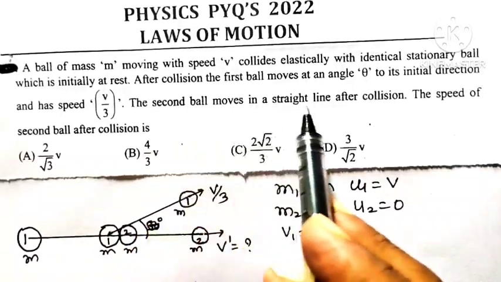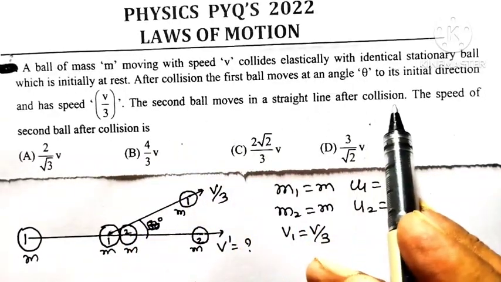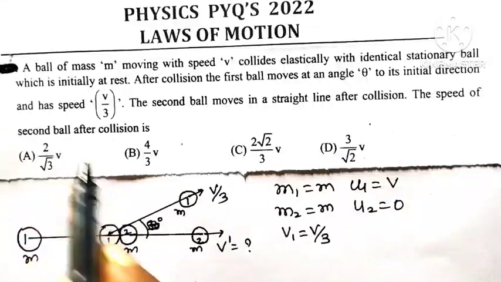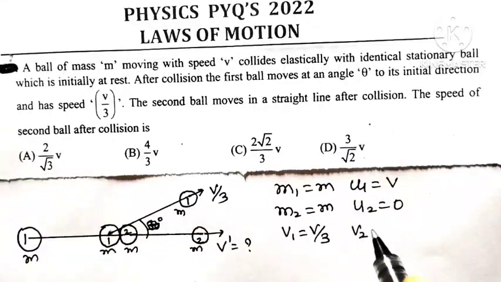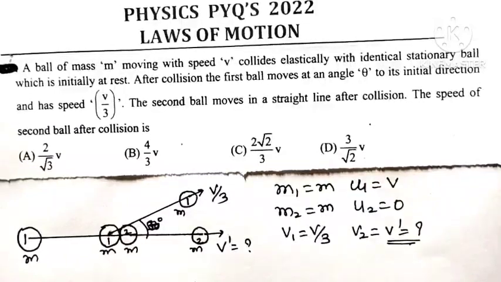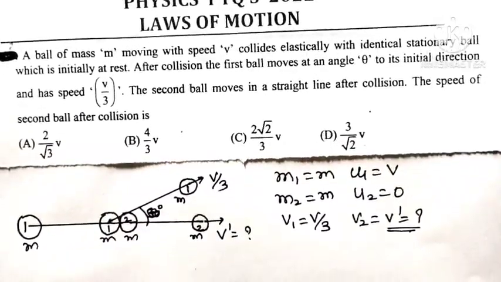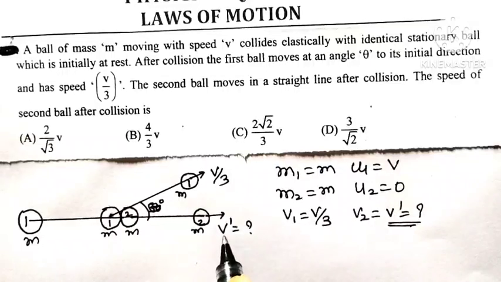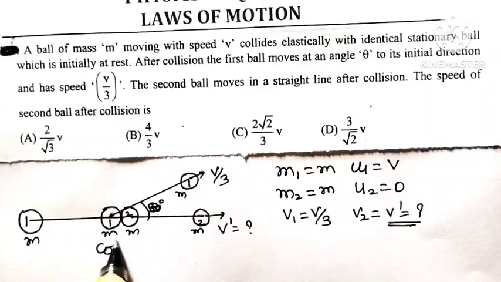The second ball moves in a straight line after collision. The speed of the second ball after collision, say v2, is equal to v dash, and we want to find the value of this v dash. Now see here, v dash is the speed of the second ball after collision, and the collision is elastic.